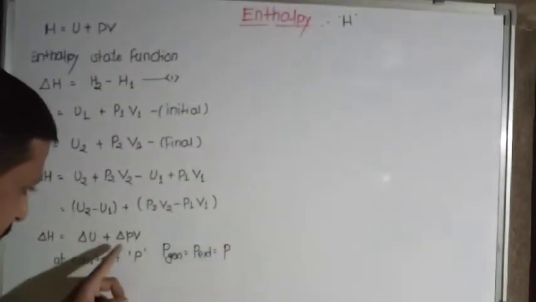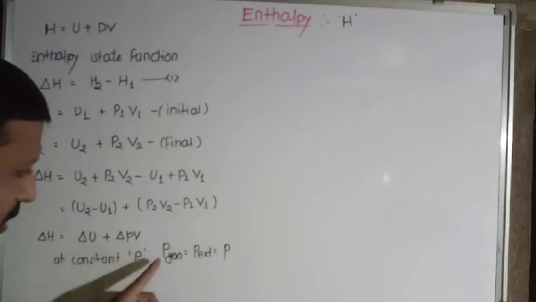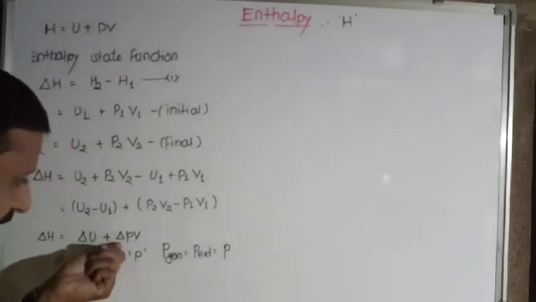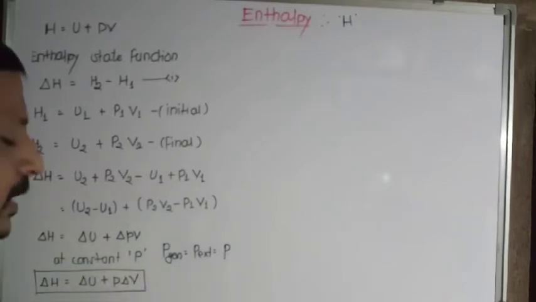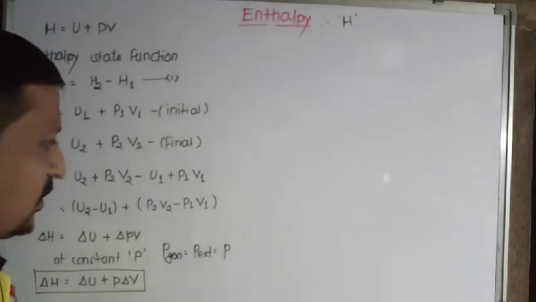Therefore, suppose it is taken as P. As it is taken as P, delta P in the sense of difference, but all of them are the same. That's why we just replace delta P by P. So we can write delta H is equal to delta U plus P delta V. It is a relation between delta H and delta U, P delta V at constant pressure.